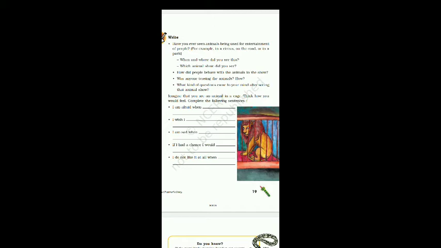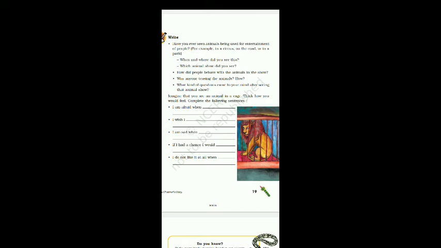It starts with some questions. Have you ever seen animals being used for entertainment of people? For example, a circus on the road or in a park. When and where did you see this? Which animal show did you see?